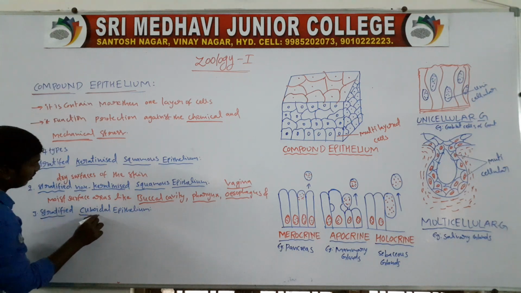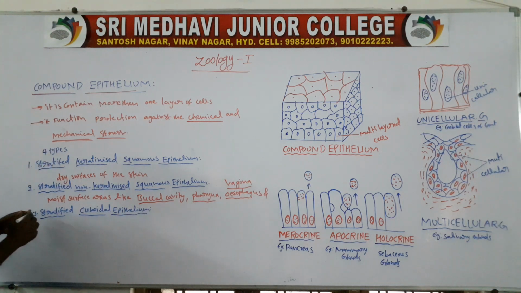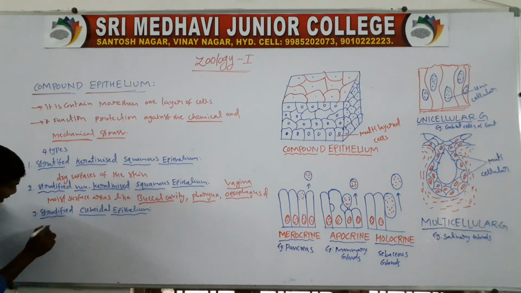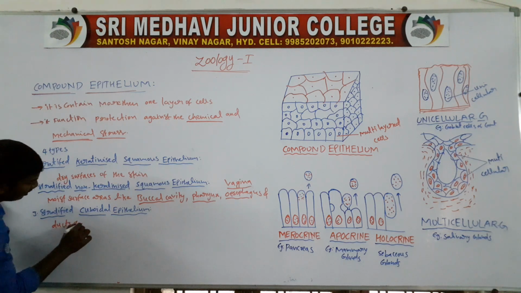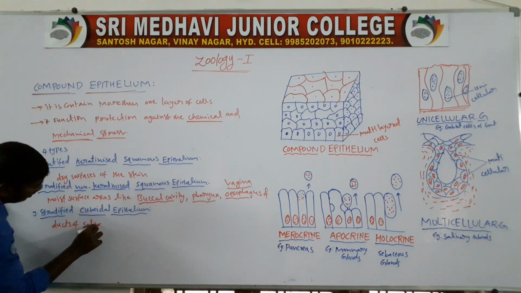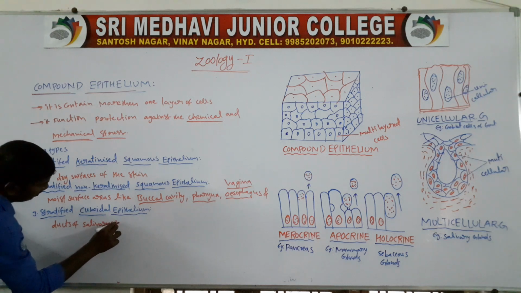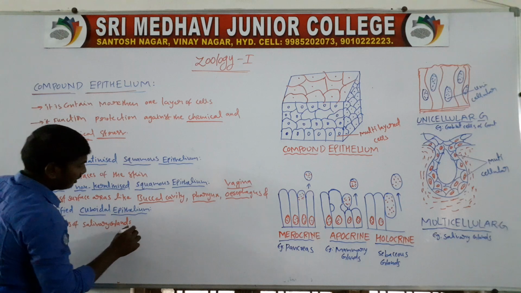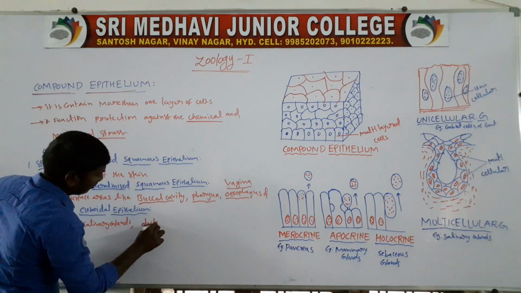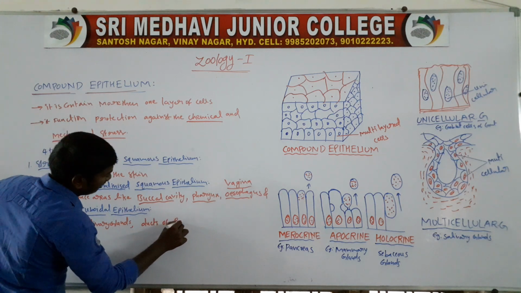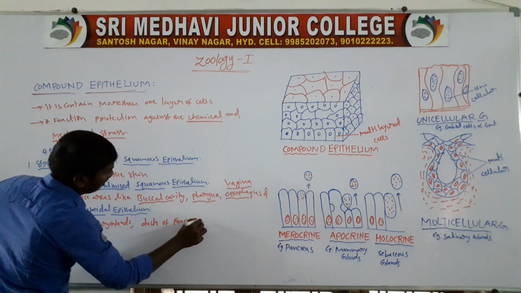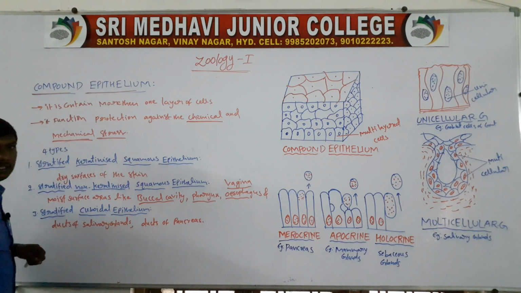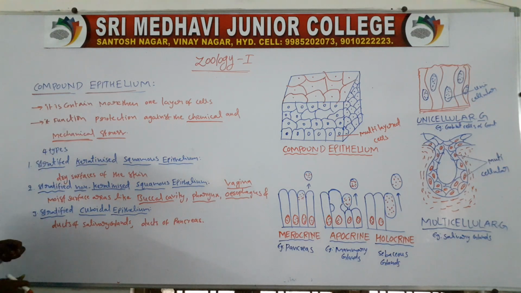These are present in the ducts of salivary glands and the ducts of pancreas.